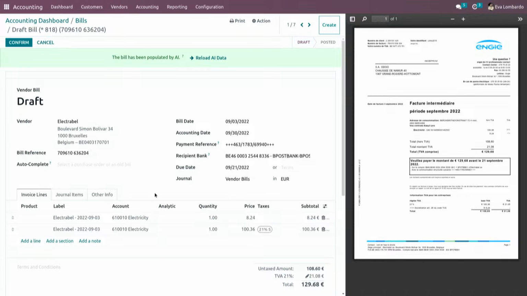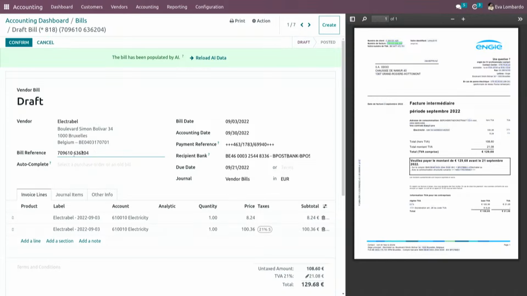Okay, thanks, Eva. Last question on this screen. I can see you have the refresh artificial intelligence data. Can you tell us what it's used for? Yeah, so it happens sometimes that the OCR may take another information than the one that you wanted. So let's say, for example, it mischose the bill reference.